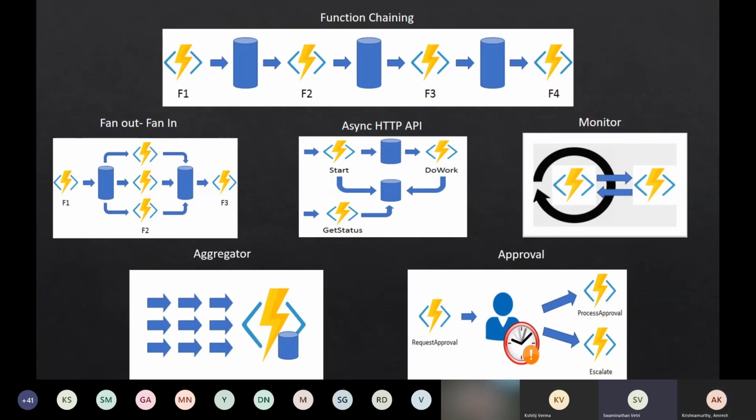Yes, there was one question about what is the difference between Azure Functions and Azure Durable Functions. Maybe if you could elaborate a little bit on that, that'll be helpful, Amrish.